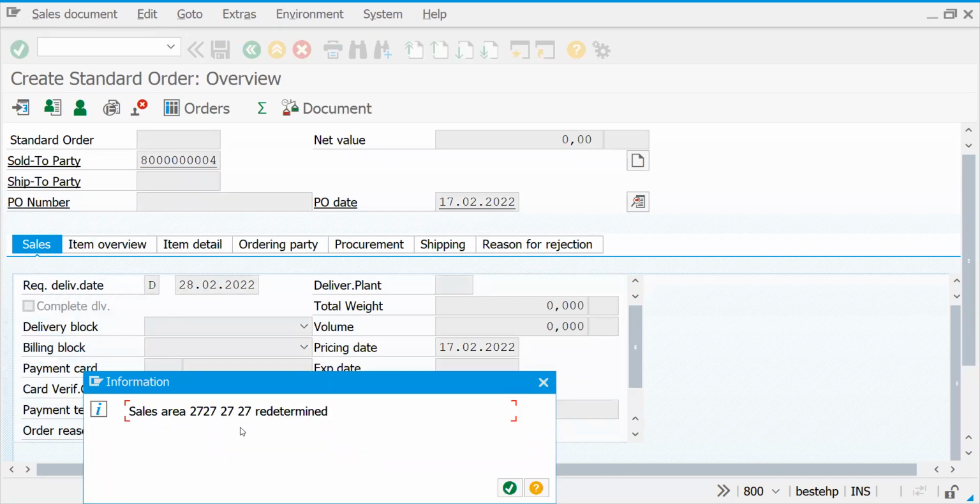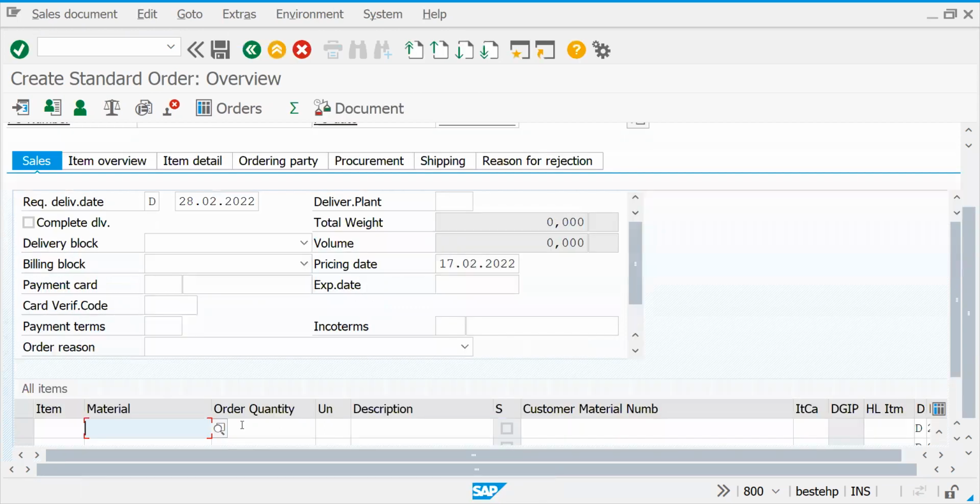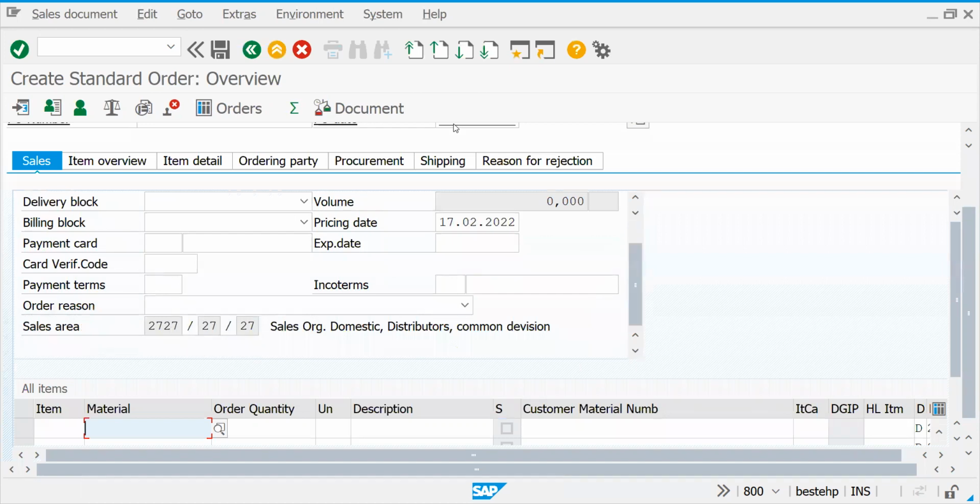That means, hey boss, the customer is not created for 29, only created for 27. You would like to do it. If you say so, it is coming for only 27. It won't come for 29. So to resolve this error, you have to assign common distribution channel and common division accordingly. In a similar way, you can try it for division for testing. So this setting is important.